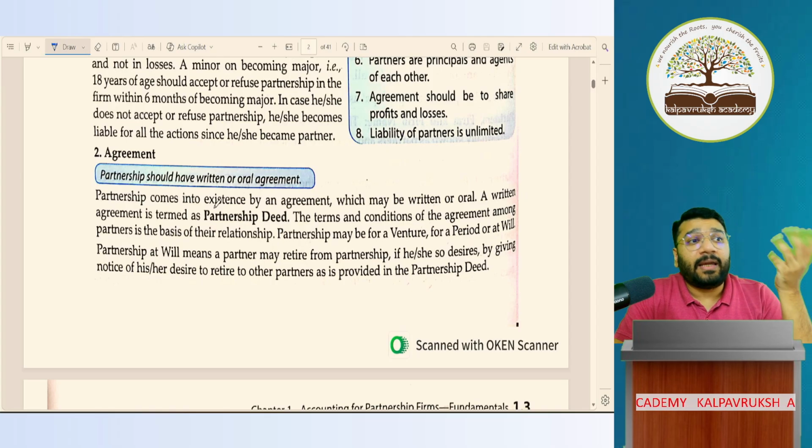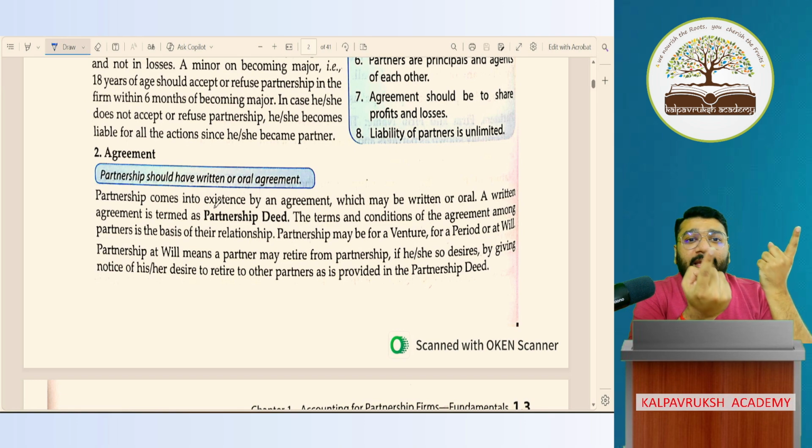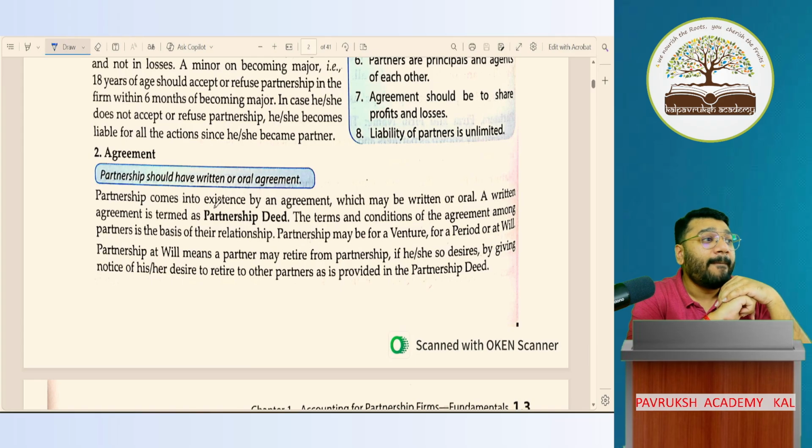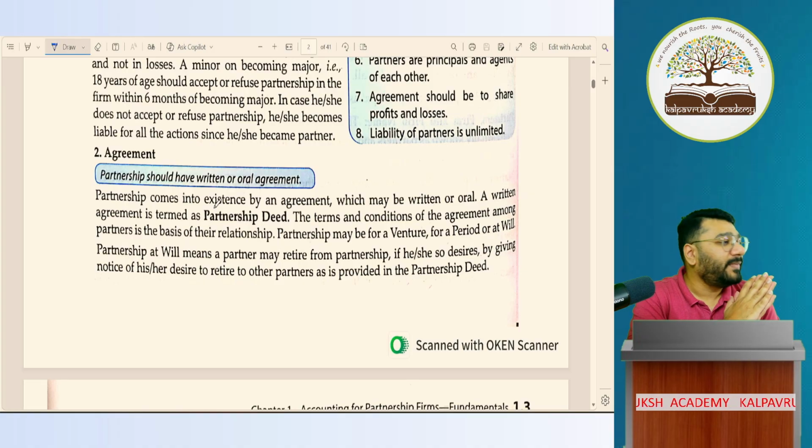Agreement can be of how many types? Two types. Oral or in writing. If it is in writing, it is called partnership deed. Okay. Can it be oral? Yes. It can be oral. Law says it can be oral, but it is advisable to have it in writing, so that if there is a future conflict, resolution of that conflict becomes very easy.